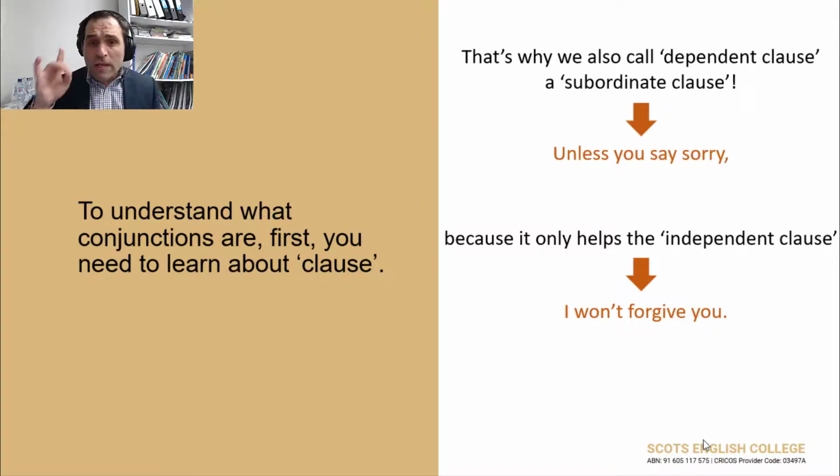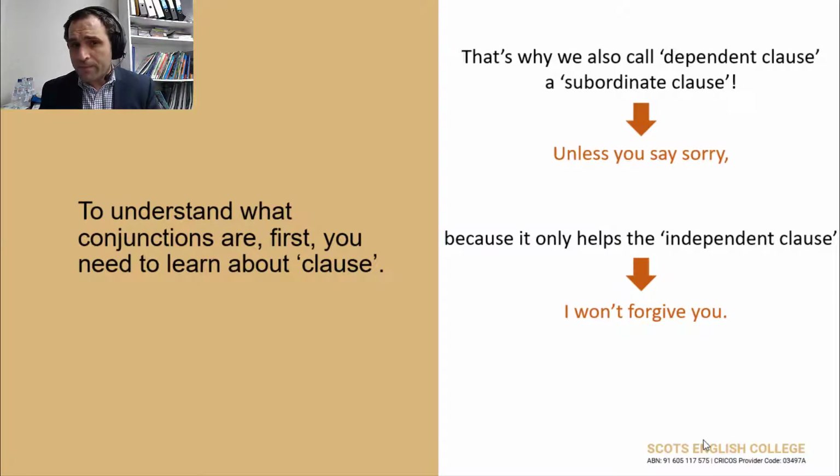But I will only forgive you if you say sorry. See? If you say sorry. If you say sorry is a dependent clause. So, I will forgive you if you say sorry. Or, same meaning, unless you say sorry, and that is the dependent clause, subordinate clause. And the main clause, the independent clause, is I won't forgive you.